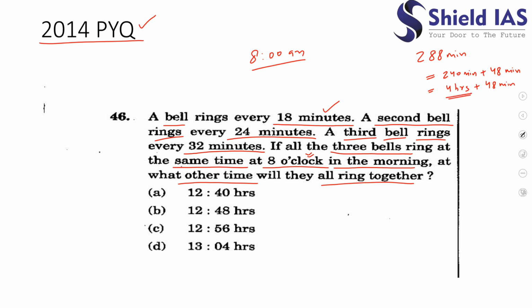So 4 hours past 8 a.m. becomes 12 in the afternoon, and 48 minutes is left, so 12:48 p.m. At this time, all the bells would be ringing at the same time. So the correct answer to this question is option B. I hope you understood this method. In this we have only calculated the LCM of the intervals at which the bells ring, and then added it to our initial time.